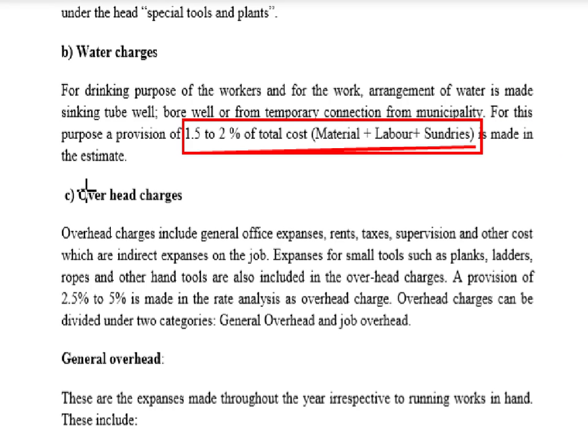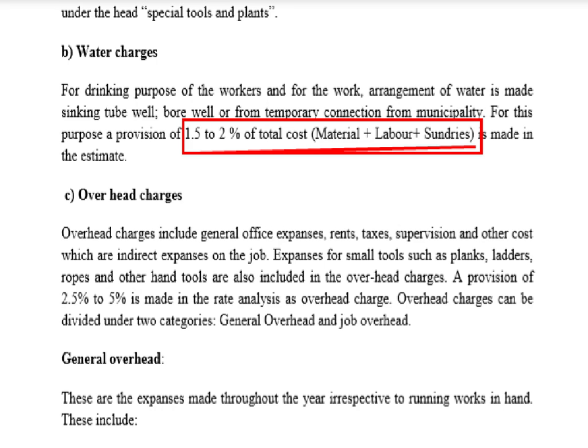Next is overhead charges. We earlier discussed these charges in tools and plant and machinery, so I again conclude this. Overhead charges include the general office expenses, rents, taxes, supervision, and other costs which are indirect expenses on the job.